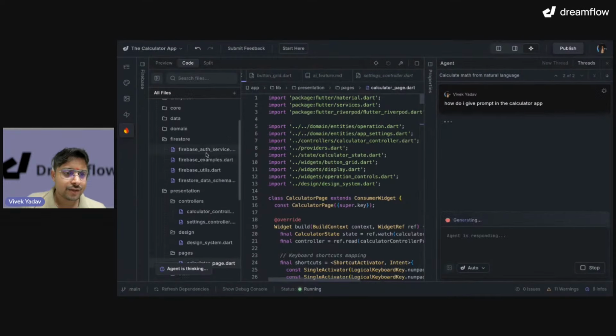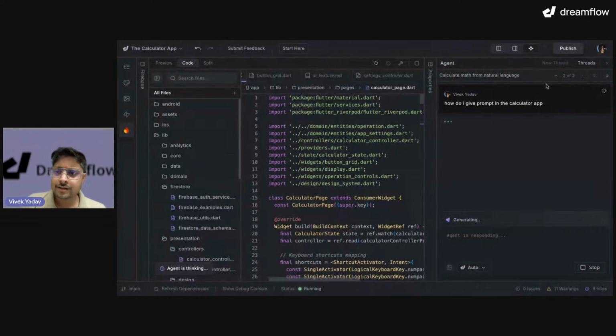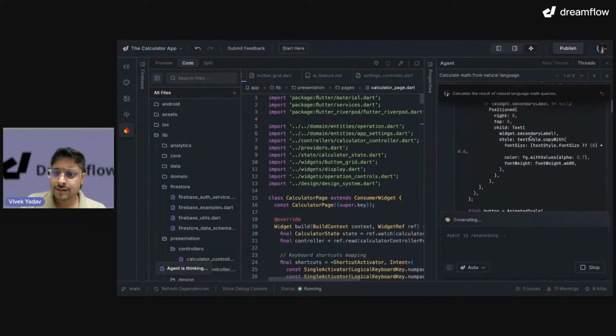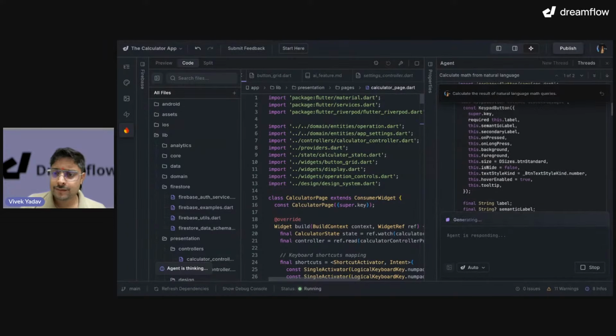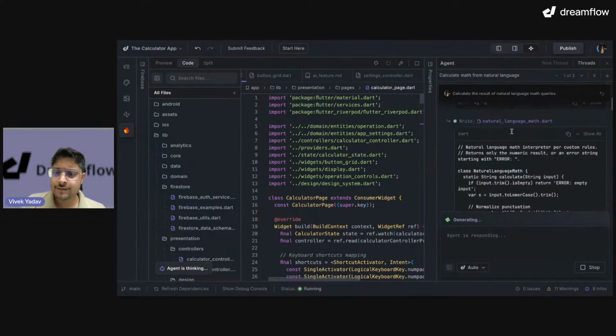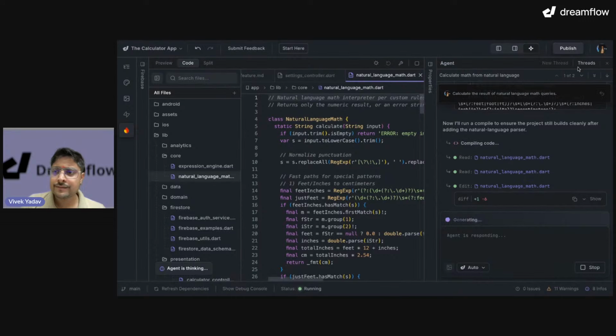Natural language, let's look at the file which was created. That file is over here. This one, yeah.